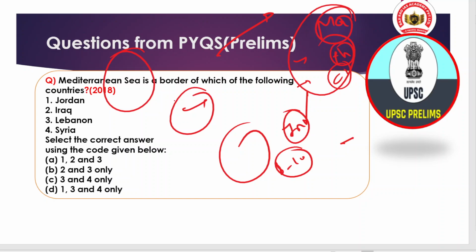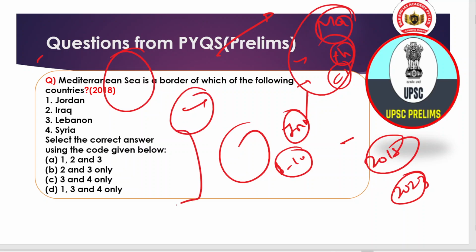So today's question is related to mapping, and the question is, the Mediterranean Sea is a border of which of the following countries? It was asked in 2018. Even in 2023 we had 3 questions about mapping. That's why the relevance of mapping becomes very, very important. The options are Jordan, Iraq, Lebanon, Syria, and you have to select the correct option.